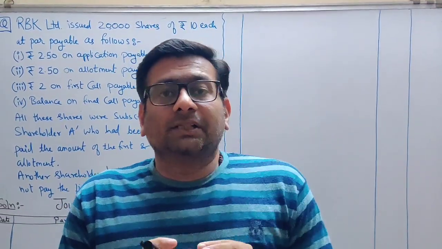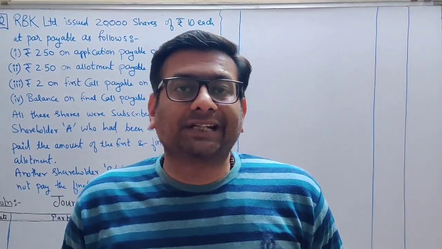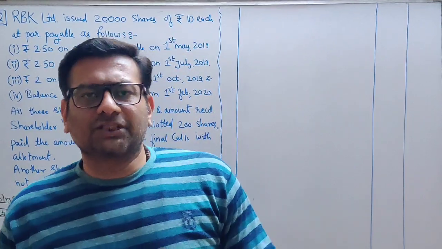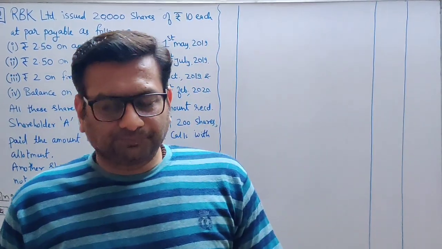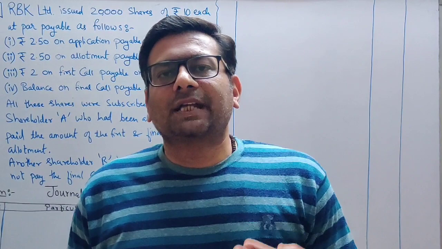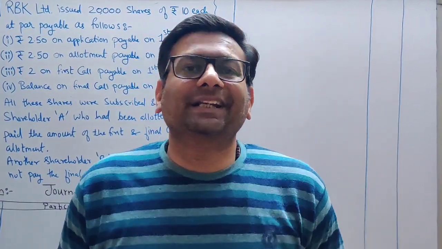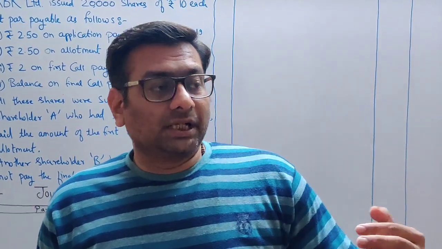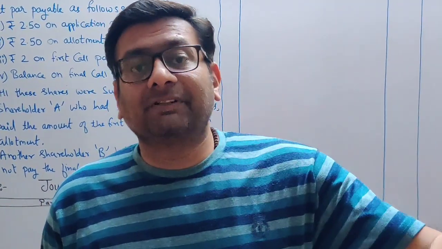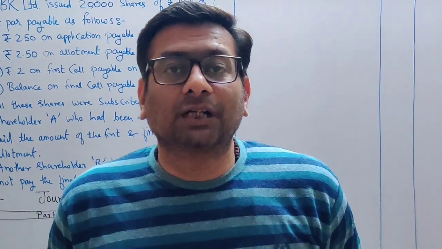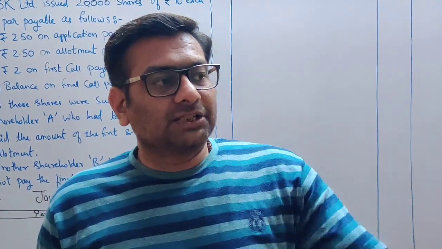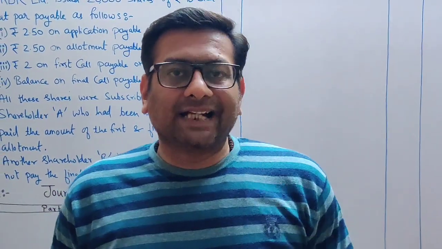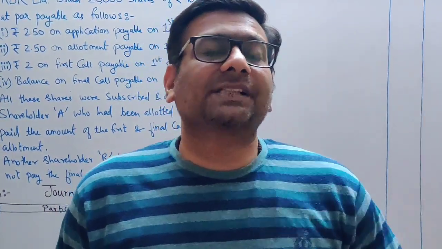In this sum they have asked us to calculate interest on both the things, advance and arrear. Just to recap quickly, you have to calculate interest on call in arrear. Interest on call in arrear is what the company is going to charge and will receive from the shareholder. In that case we are charging 10%.